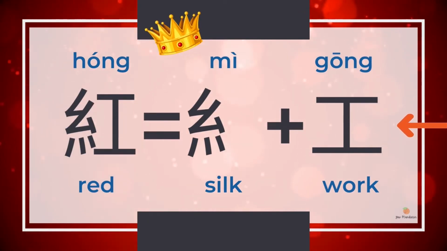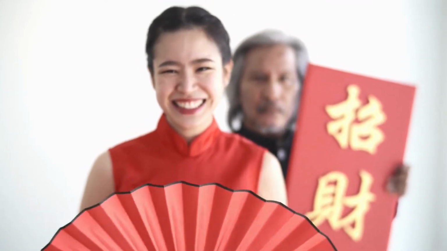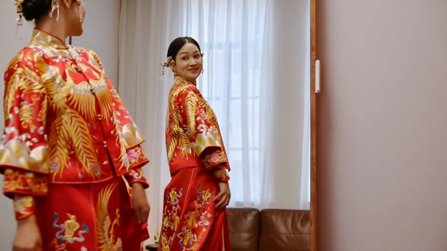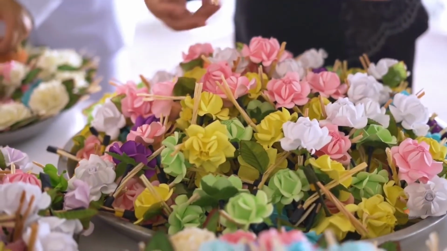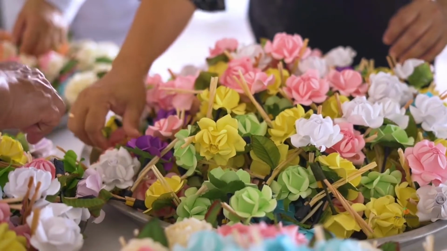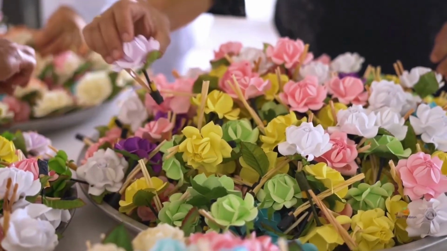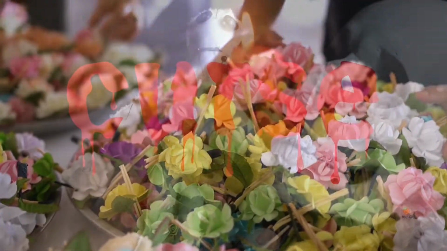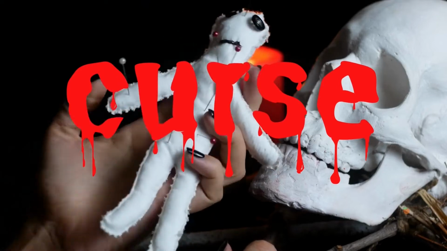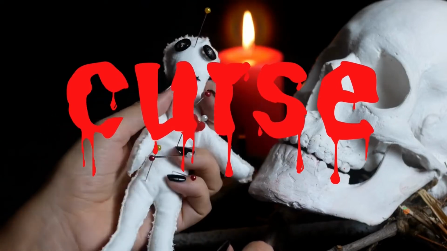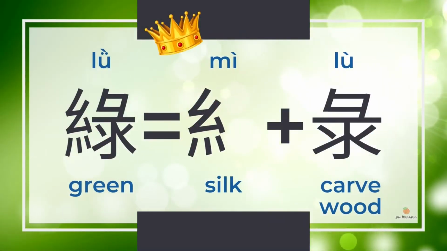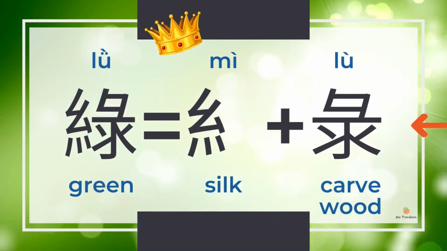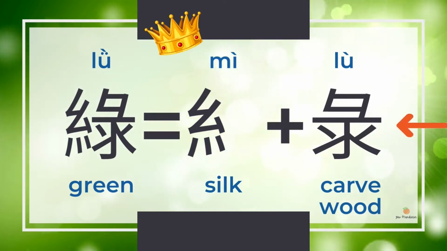红 red implies happiness and is suitable for Chinese New Year and weddings. 红 is usually not allowed at funerals. Only funerals for older people sometimes use a red or pink theme. Besides, using red ink to write Chinese names would be upsetting. It's like cursing someone.